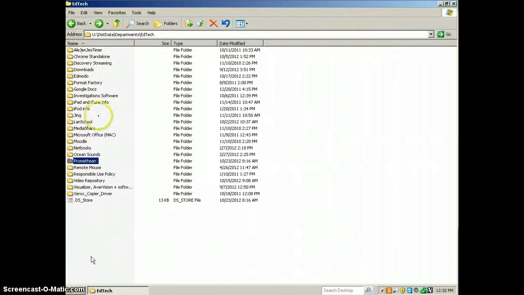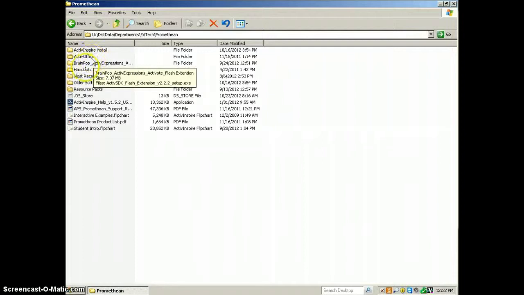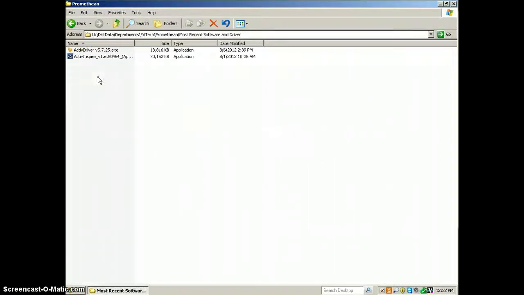And by the way, there's a bunch of stuff over here that's worth taking a look at, so feel free to poke around in there and see if anything is useful to you. Once you're in Promethean, it's under most recent software and driver, and you need to install both of these. We're going to go with the driver first.